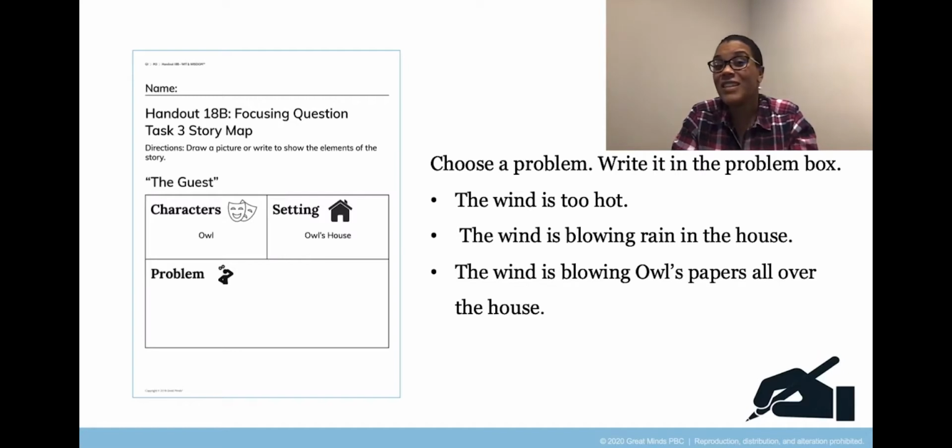You will see that the characters and settings have already been completed for you. You'll see the character is the owl and the setting is Owl's house. Okay, you will see that the problem box is empty, and that's because you will need to fill in the problem that you have selected for your story. Now, what I've done is I've included the problems that you can choose from on the slide. So all you need to do is copy the one that you want to select onto your story map. Are you ready? Pause the video now to copy the problem that you've selected into the problem box.